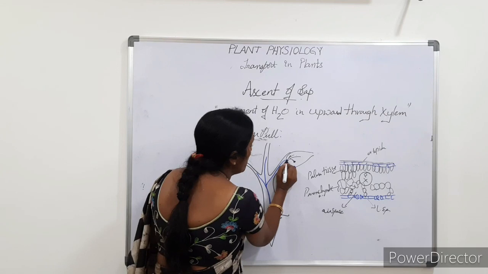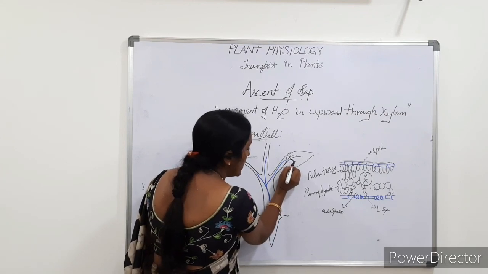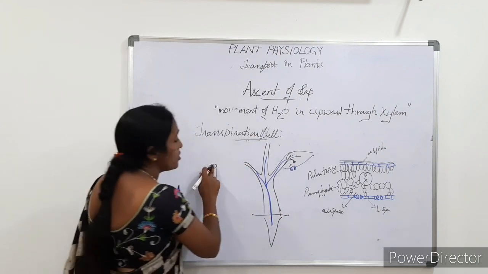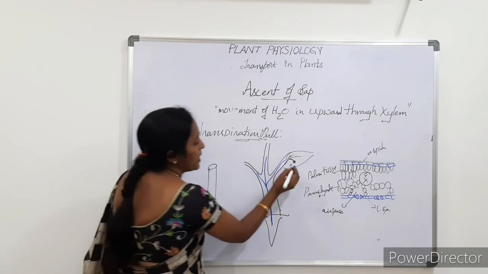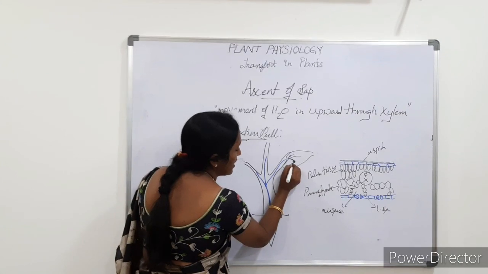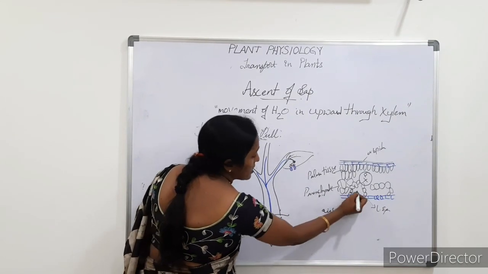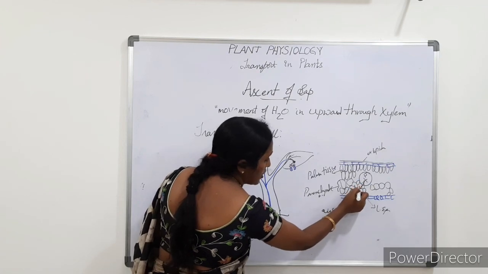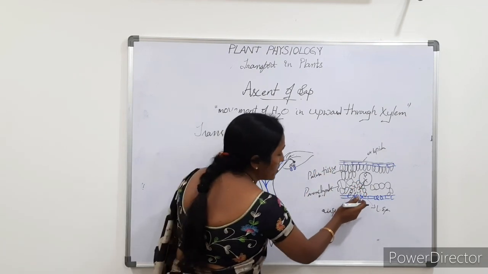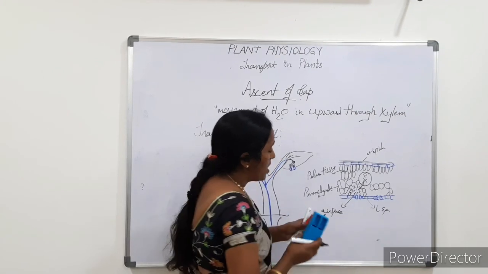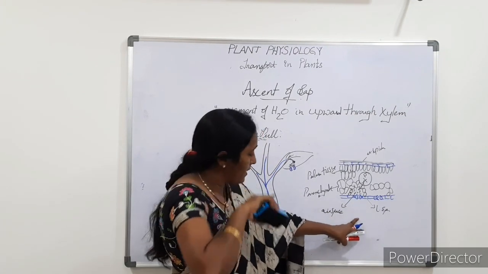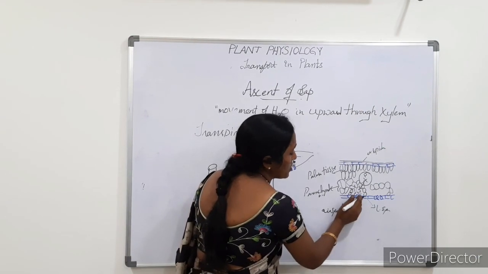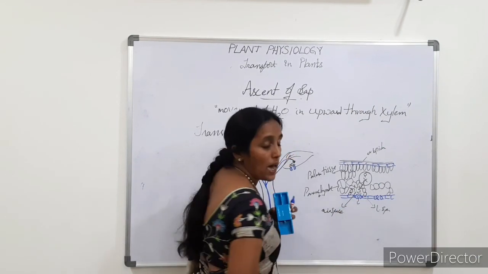Now, when the water comes up to here, the water comes out through the lumen of the xylem, and here the water molecules accumulate. In this area the water molecules come out and accumulate here, and because of the low water vapor conditions outside, the water comes out through the stomatal aperture.